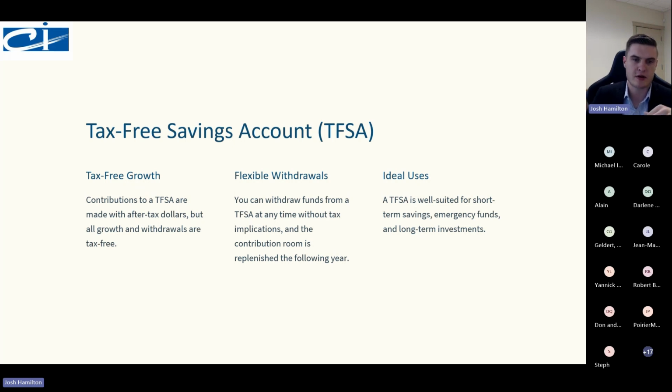Last year was 6,500. You can use up that amount. You can only start investing at 18. Now, the maximum contribution limit is 95,000. The really great thing about the TFSA is, let's say I use the TFSA room up. I'm at 95,000 and I use the 7,000 this year, but then I have to withdraw it. That doesn't mean I lost that contribution room forever.